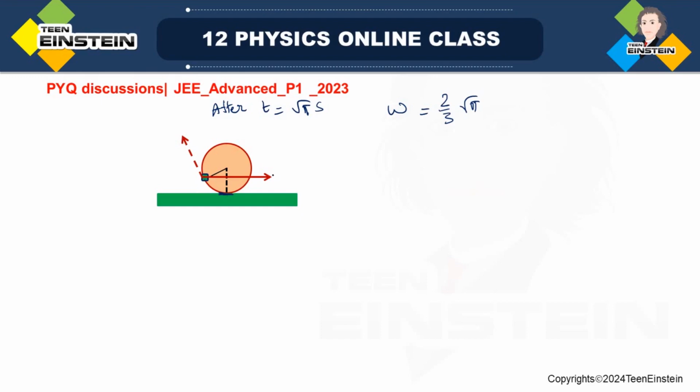This is the supposed translational velocity of the center of mass v, and at this particular point, what will be the velocity tangential to the disk? That will be omega into r. Because the disk is rolling without slipping, I can write v = r omega. So that's how I get the tangential velocity.